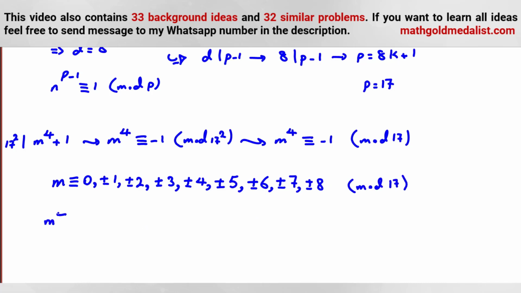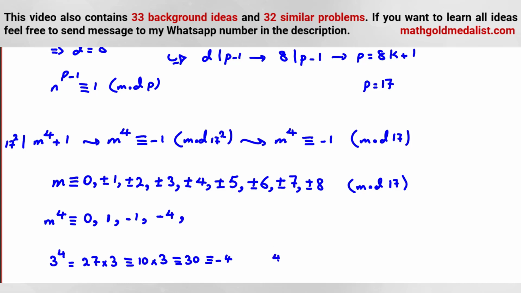Now m to the 4 is what? 0, plus minus 1 to the 4 is 1. 2 to the 4, 16. Negative 2 to the 4 also 16, which is negative 1. 3 to the 4: for calculating 3 to the 4, we can say it is 27 times 3. 27 mod 17 is 10. 10 times 3 is 30. 30 is what? Negative 4. Okay? So it's negative 4. For 4 to the 4, it will be 16 squared. It will be negative 1 squared, which will be 1.